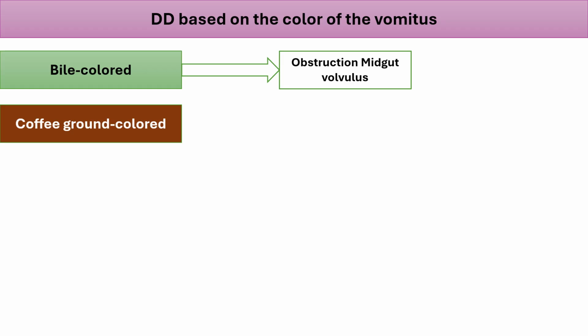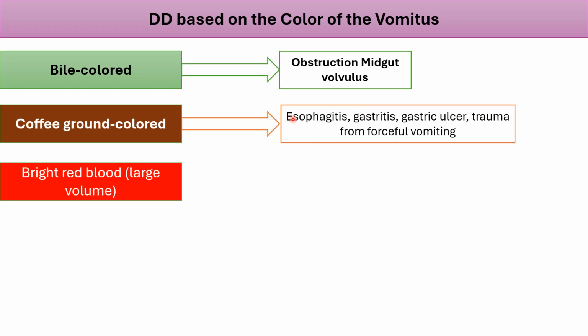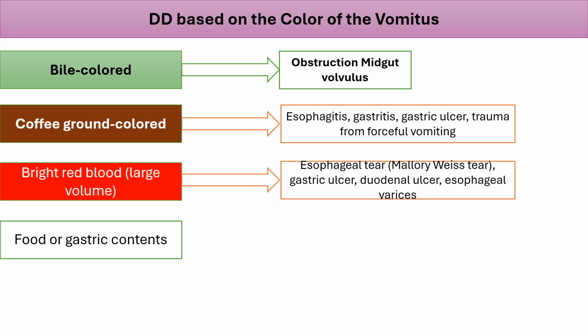If the vomitus is coffee ground color or bloody, what is the most likely cause? It can be associated with esophagitis, gastritis, gastric ulcer, or trauma from forceful vomiting. What about if the vomitus is bright red blood, large volume? This can be associated with esophageal tear, Mallory-Weiss tear, gastric ulcer, duodenal ulcer, and esophageal varices.